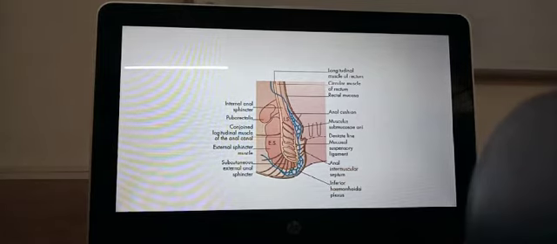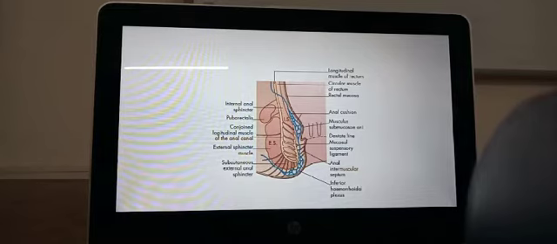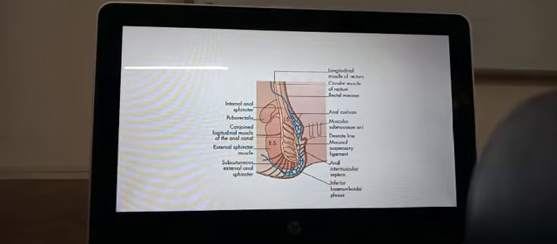Between the mucosa and the external sphincter are the muscles of the internal anal sphincter. The internal anal sphincter is made of longitudinal muscles. The puborectalis and conjoined muscle are all transverse, and the external sphincter is also transverse and surrounds the rectum. The external portion we have control over. It is supplied by the pudendal nerve. The internal sphincter is supplied by the parasympathetic nerves, of which we don't have control.